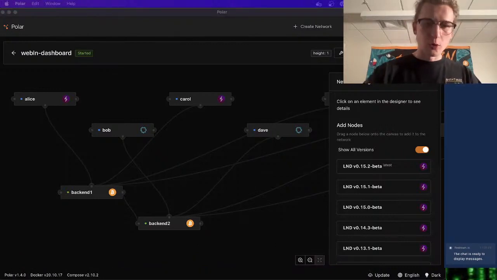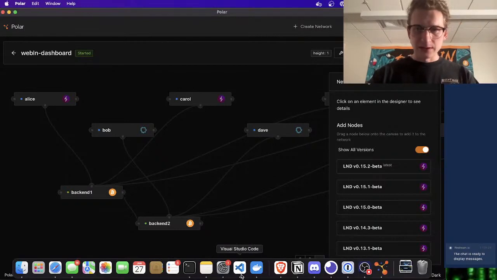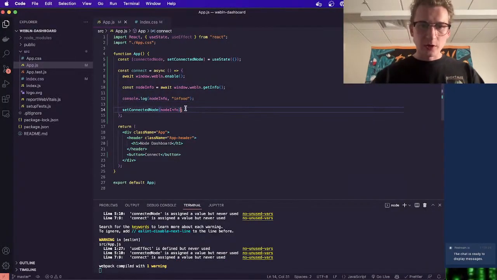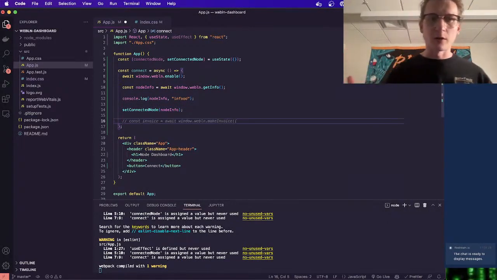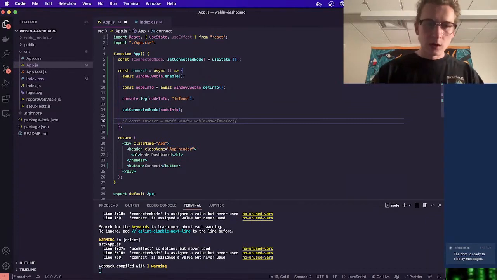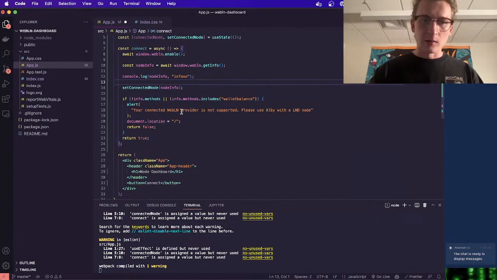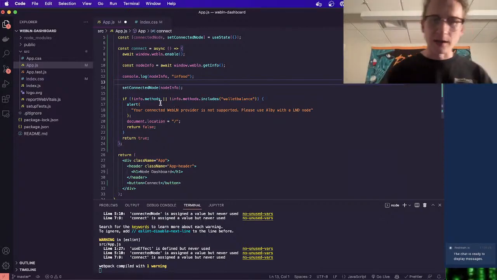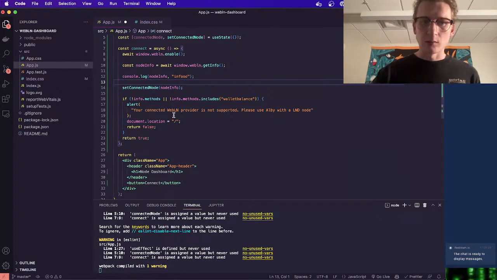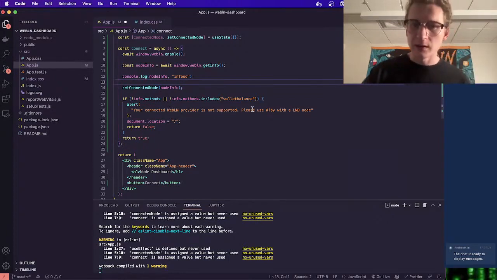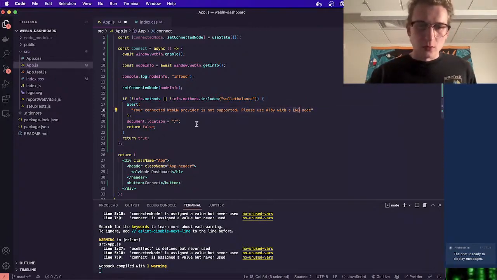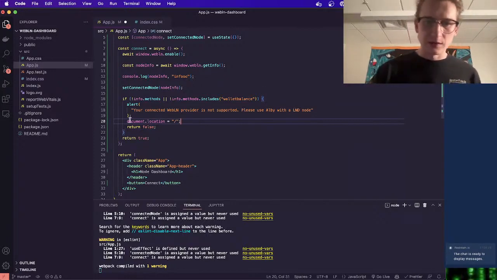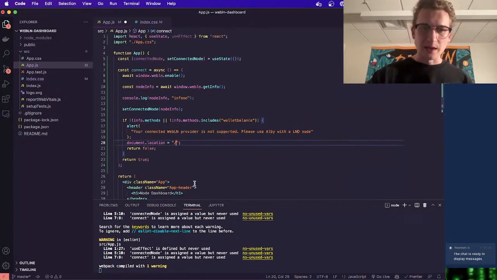So while we're waiting for this to spin up fully, I'm going to finish our connect function with some error handling that I simply took from the Liquid Mercado example project. This is how we're going to handle it if we're not getting the info back. They've got this message, your connected WebLN provider is not supported. Please use Alby with an LND node. So that's good. And then I think document.location refreshes, or I'm not sure. That's where it sends the message. But anyway, just some basic error handling we're going to add on there.